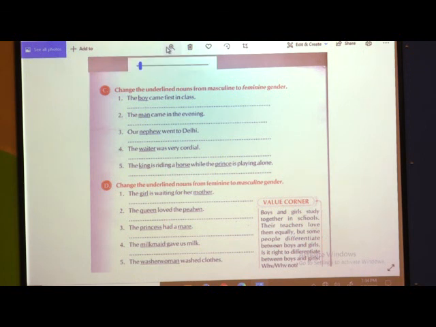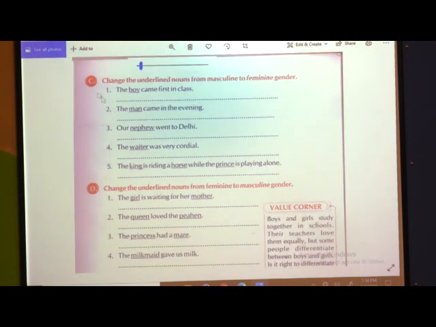They have underlined the masculine genders, and you are going to turn this masculine form into feminine gender. They have underlined boy, man, nephew, waiter, king, horse, prince. These are all masculine gender words, you are going to turn them into feminine gender and form a new sentence.